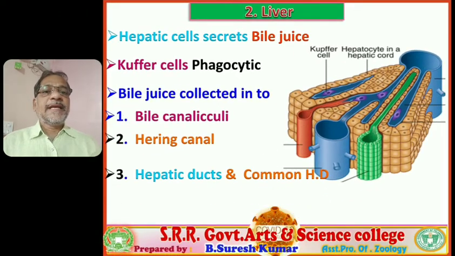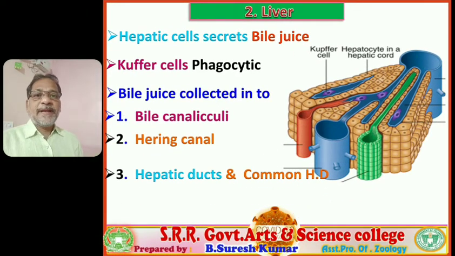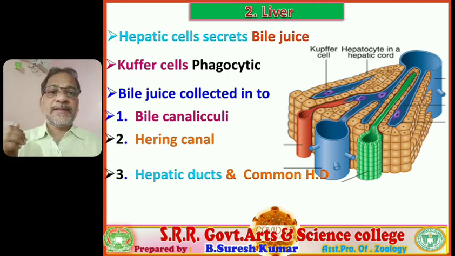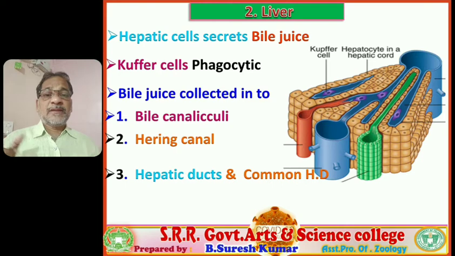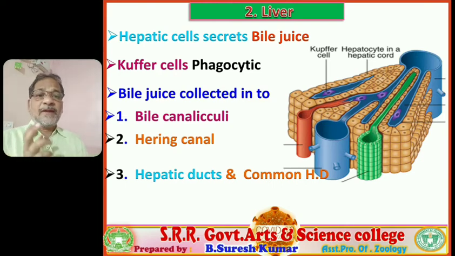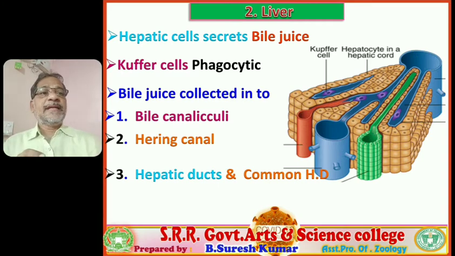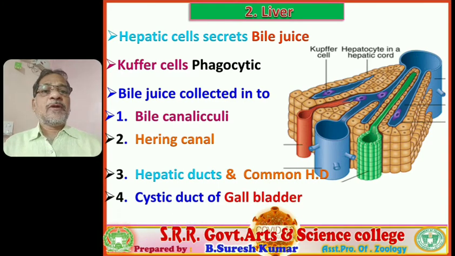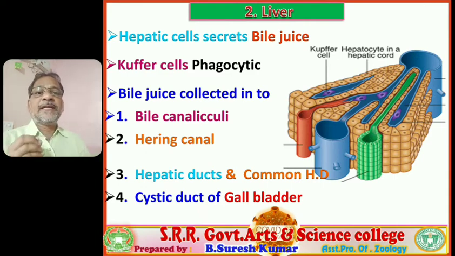Then the Hering canals open into hepatic ducts. The subsequent duct is the hepatic ducts. The minute hepatic ducts also join with each other and form the common hepatic duct. Both left and right hepatic ducts of the liver lobes are associated with one more duct, that is the cystic duct of the gallbladder.